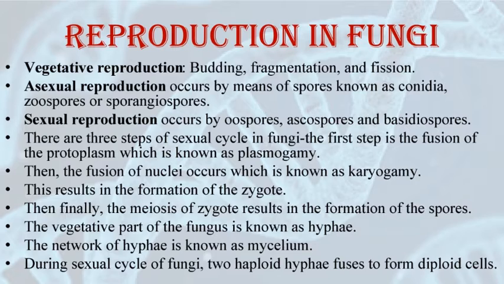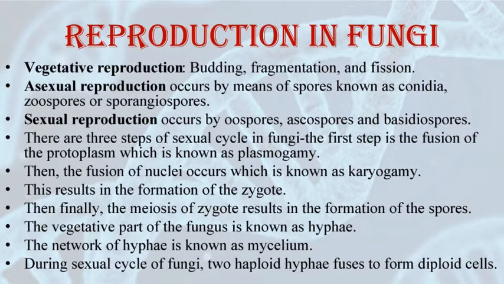After karyogamy, the cell that is formed is called a zygote. Now this zygote will undergo meiosis to form haploid spores. When a fungus reproduces sexually, two haploid hyphae of compatible mating types come together and they fuse.